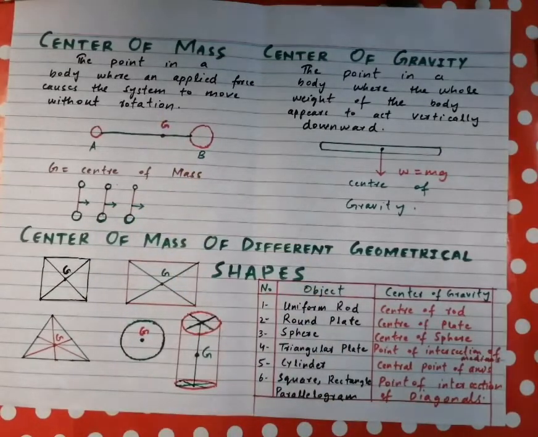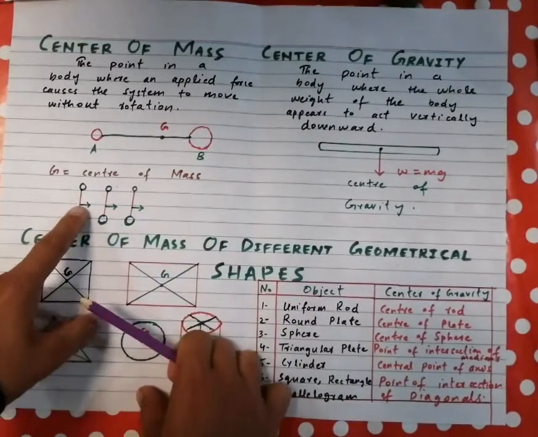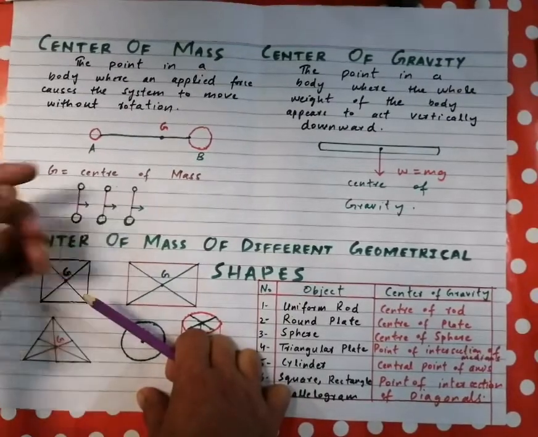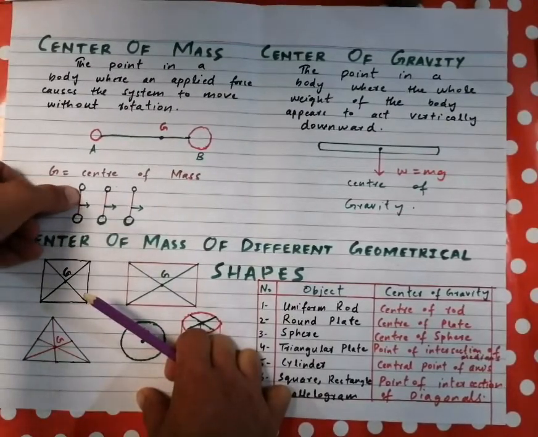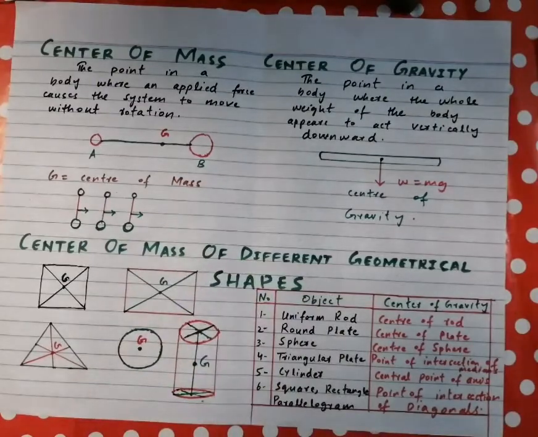So we can define the center of mass of a body: a point in a body where an applied force causes the body to move without any rotation. Very simple. So this is all about center of mass. In this figure you can see that when we apply a force on this point, the body moves in the direction of the force, but if we change the line of action of the force, the body will rotate. So those points are not the center of mass. The center of mass is only one point in a body where an applied force causes the body to move without any rotation.